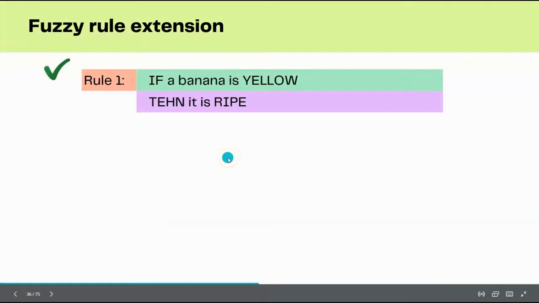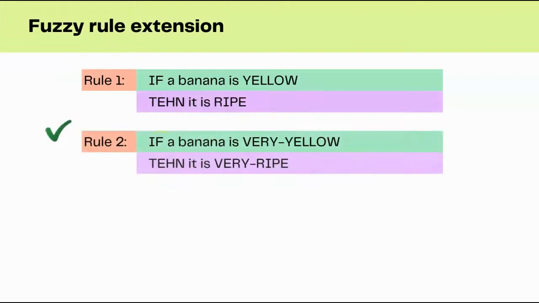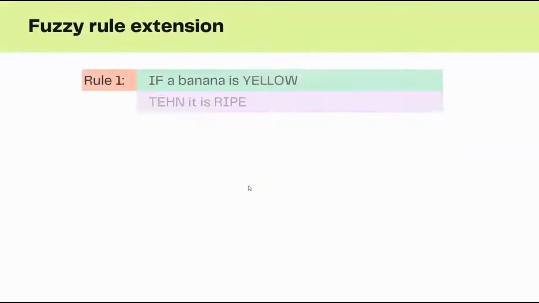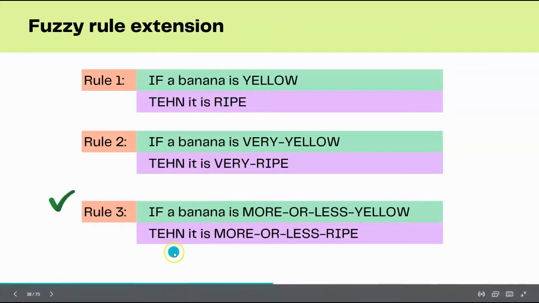With these fuzzy sets, let us go on writing the implication rules for this example. Rule 1 is: if a banana is yellow, then it is ripe. We can extend the rule: if a banana is very yellow, then we can say that it is very ripe. And rule 3 can be written as: if a banana is more or less yellow, then we can say that it is more or less ripe.